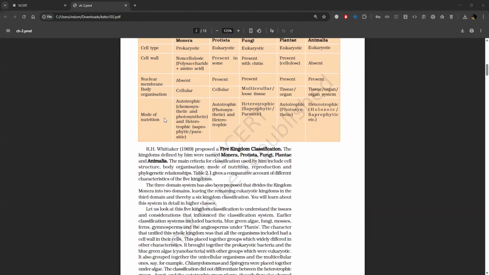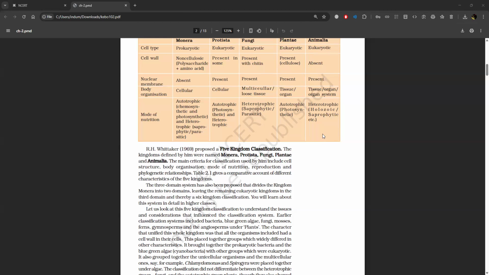Mode of nutrition: autotrophic, chemosynthetic and photosynthetic, and heterotrophic, saprophytic, parasitic. Autotrophic, photosynthetic, and heterotrophic. Heterotrophic, saprotrophic or parasitic. Autotrophic or photosynthetic. Heterotrophic, holozoic, saprophytic, etc.